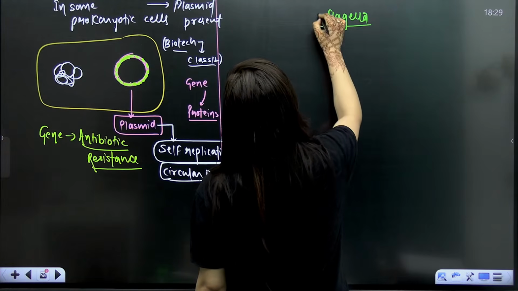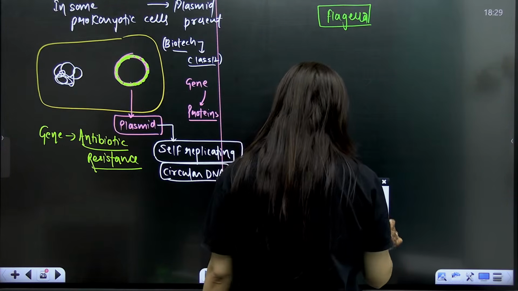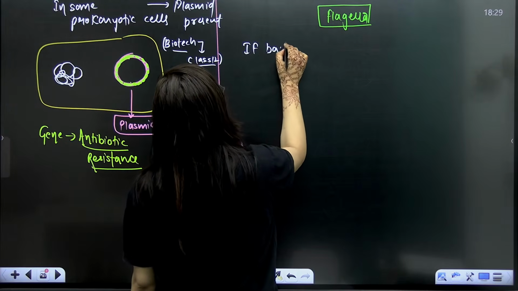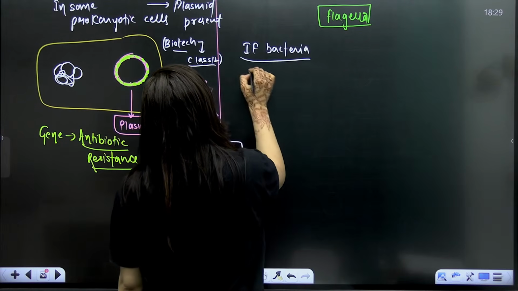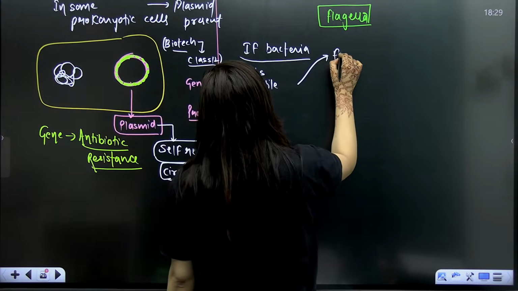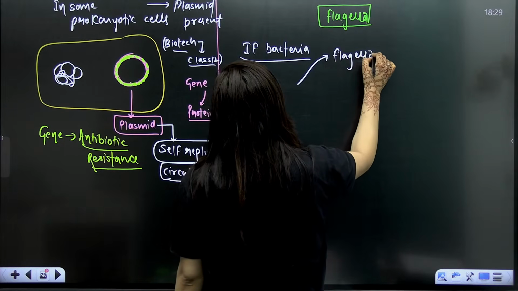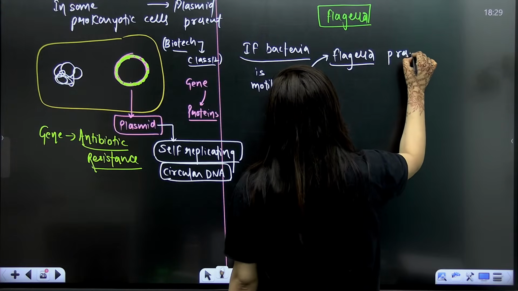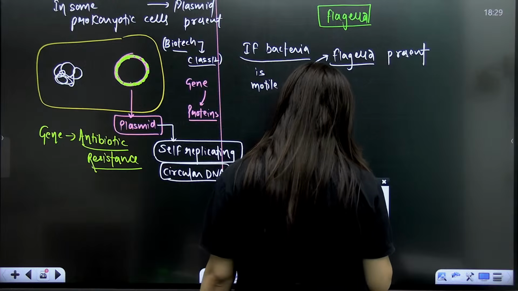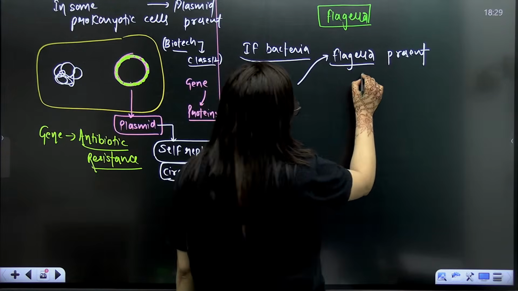The next thing that we have to discuss here is flagella, my dear students. If the bacteria is motile, it contains flagella. Flagella present, right? What is going to happen if the bacteria is motile? The flagella is present, right, students?